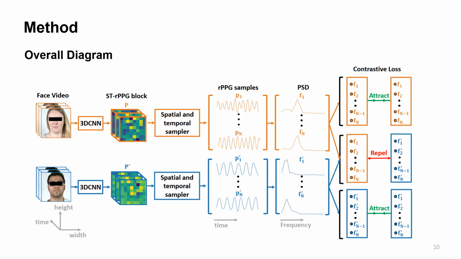Here is our overall diagram. We have 2 different videos randomly chosen from a dataset as input. For one video, we can get one ST-rPPG block and a set of rPPG samples and the corresponding PSDs. For another video, we can get the similar things. And then we use the contrastive loss to learn the rPPG information. We pull together PSDs from the same video for rPPG spatial temporal similarity. We push away PSDs from the different videos for cross-video rPPG dissimilarity.